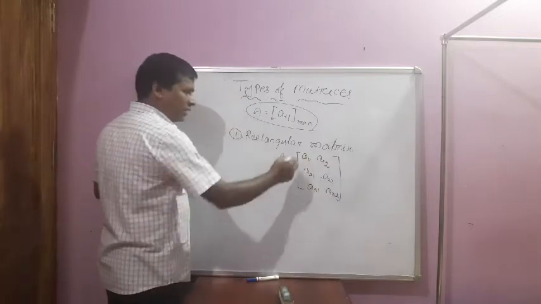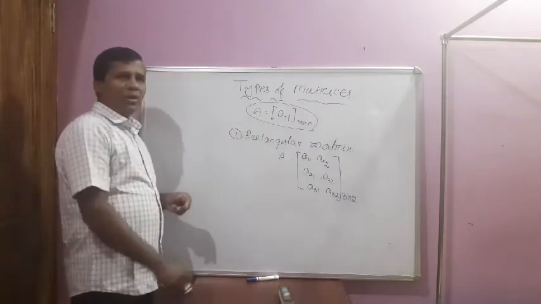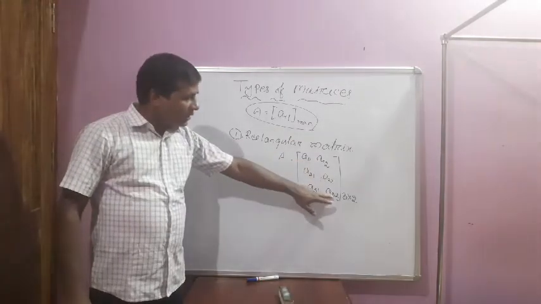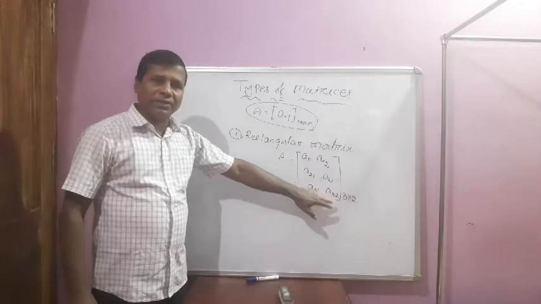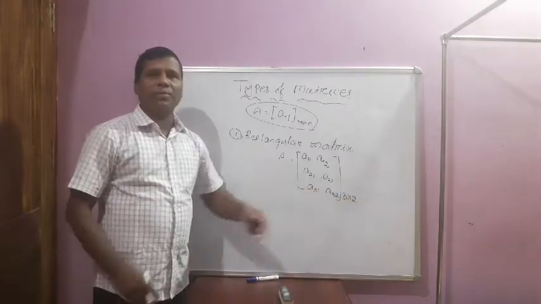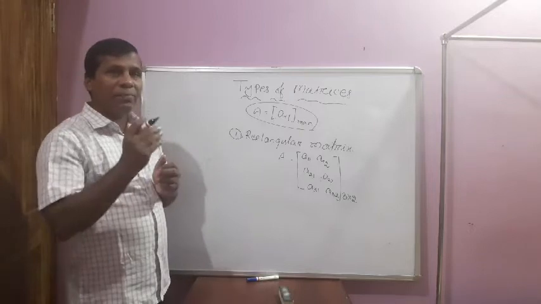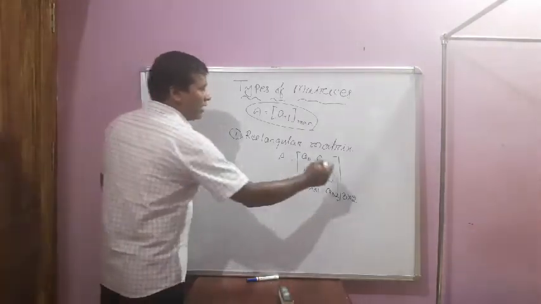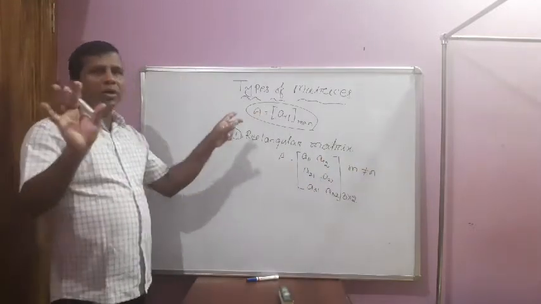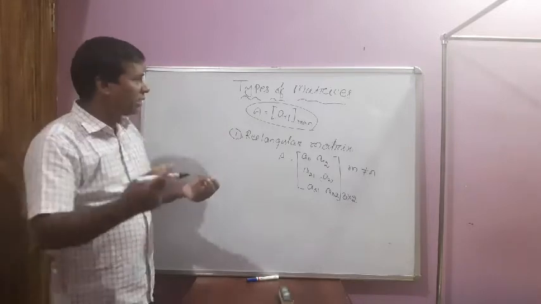In this case, this matrix is known as 3 cross 2 order of matrix, whereas 3 rows and 2 columns. Last element indicates to their orders. First I stands for row, J stands for column, that is equal to 3 cross 2 order of matrix. Where rectangular matrix means if Aij of matrix, if M not equal to N, a row not equal to column, that systematic arrangements known as the rectangular matrix.